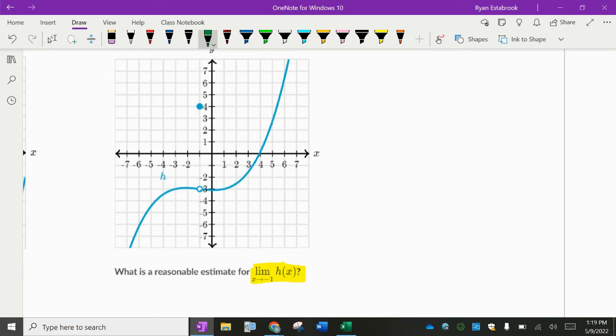Okay, so here's the thoughts. When x equals -1, or h of -1, what is h of -1 actually equal to? 4, right? That's what this dot up here is telling us. But from the left, as we are getting x values closer and closer to -1, and from the right, as these x values are getting closer and closer to -1, what are those two sides of the limit approaching for a y value? -3. So what is our limit? -3. So the limit exists.